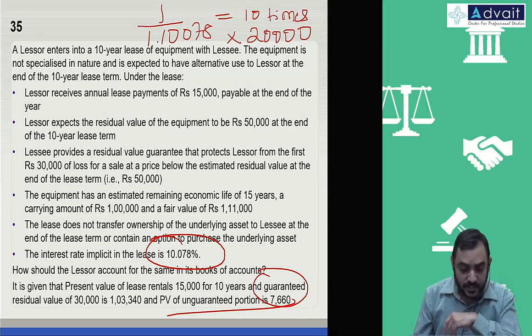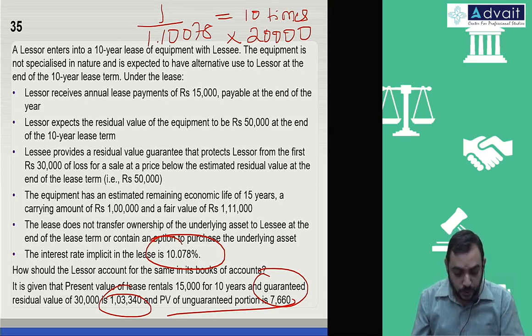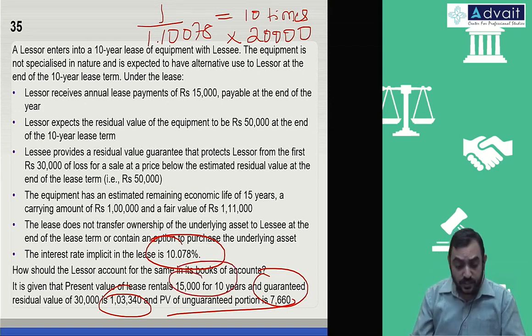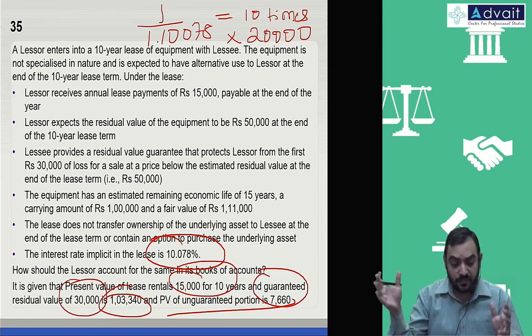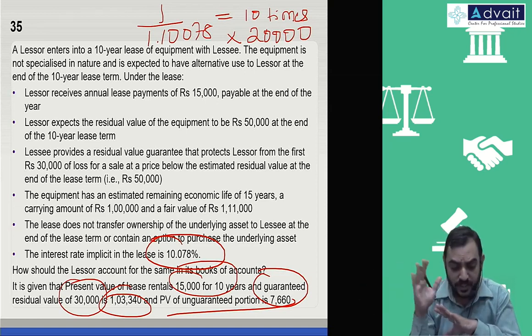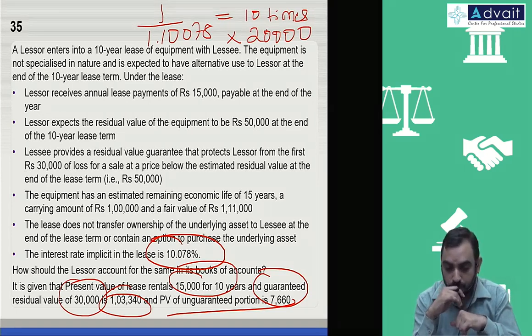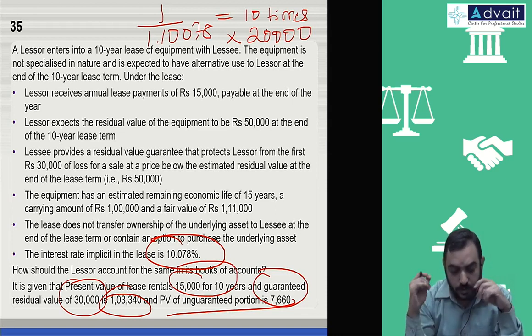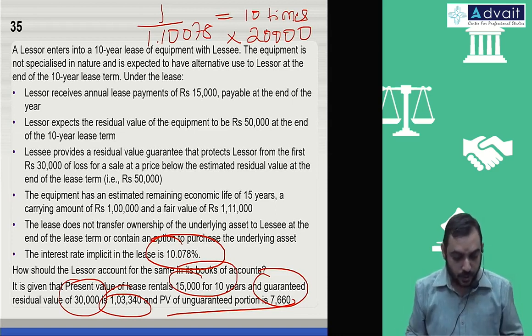Let us calculate how this 103,340 comes. You do the present value of 15,000 for 10 years and 30,000 in the last year with the discounting factor, and sum it up. Approximately it should come to 103,340. You can check it out, approximately that amount will come.